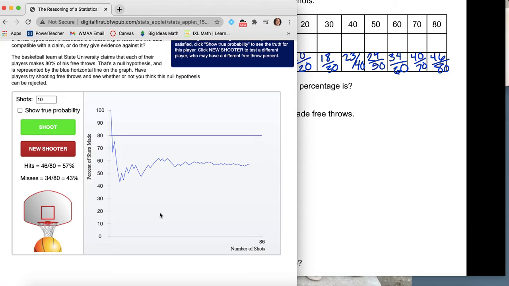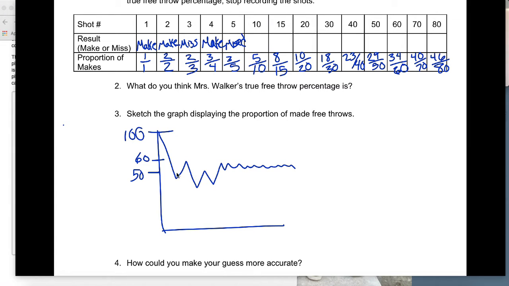So notice my sketch is not perfect, but when you look at my sketch, notice that this leveling out piece is happening between 50 and 60%, which is really what I'm wanting to notice. Because this is just saying at the beginning, yeah, we got pretty extreme, and then we started leveling out between 50 and 60%.